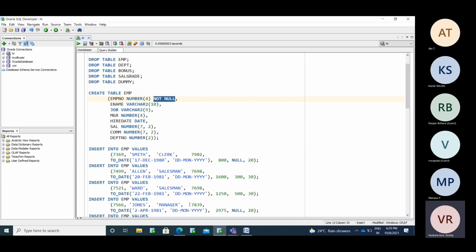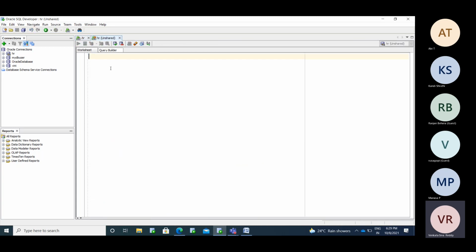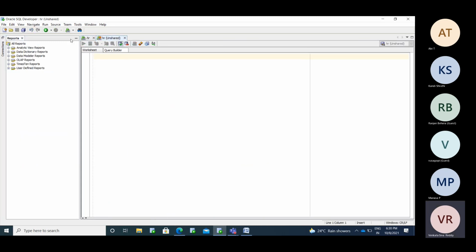If you want to build the relation between these, the parent must be a unique key or primary key, and the foreign key must be a reference constraint. Now we'll see the data in these tables and decide what is the parent table and what is the child table.